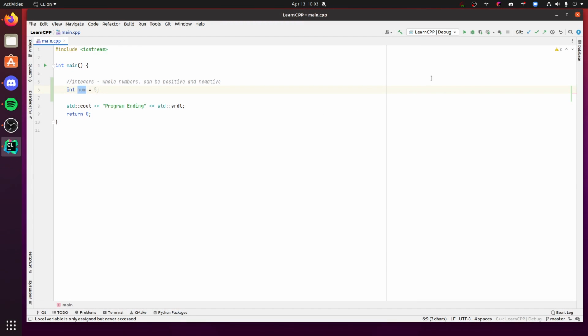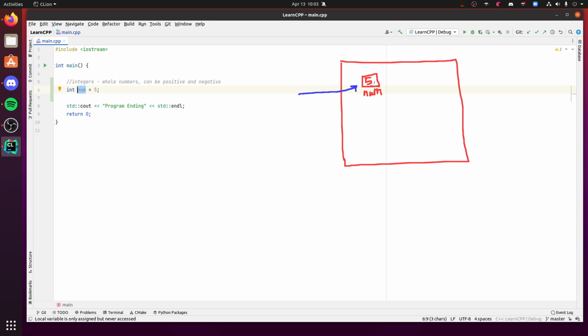Now if I open up a pen tool, what's really happening under the hood is, let's say this block represents memory in our computer, and when we say int num, we're basically making a little box in memory to hold the value 5, and this box is called num. Every time we use num in our program, it's going to reference this box right here, this piece of memory which holds the value 5.